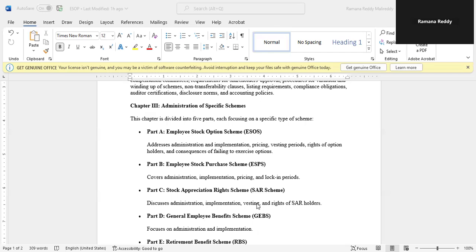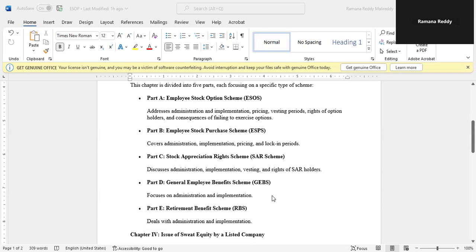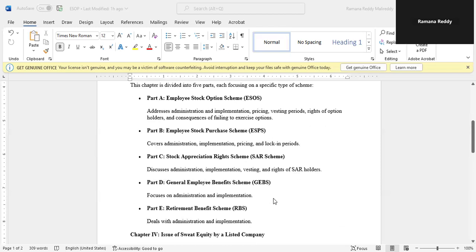Part A, employee stock option scheme, addresses administration and implementation, pricing, vesting, rights of option holders, and consequences of failing to exercise options. This will all be discussed in Part A of Chapter 3, that is the employee stock option scheme. Part B talks about the employee stock purchase scheme. Part C talks about stock appreciation rights. Part D talks about the general employee benefit scheme. Part E talks about the retirement benefit scheme. These are all covered in Chapter 3.